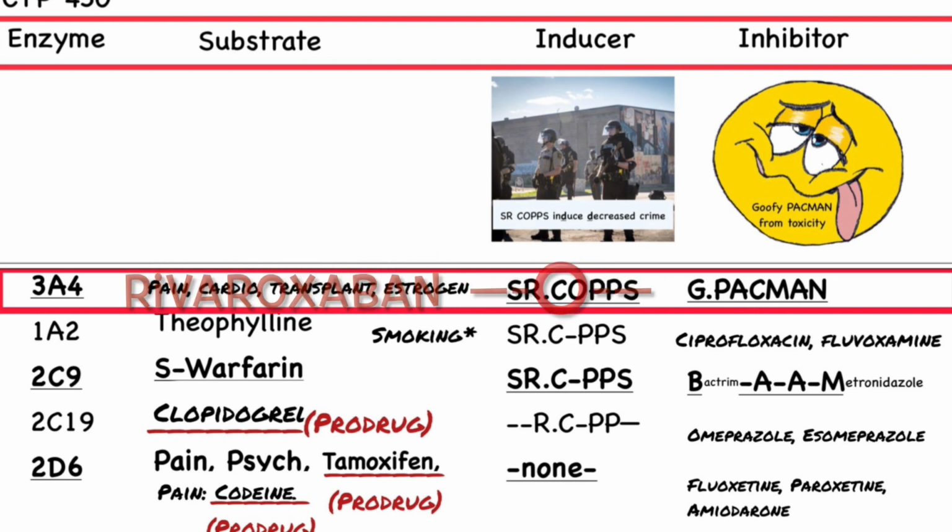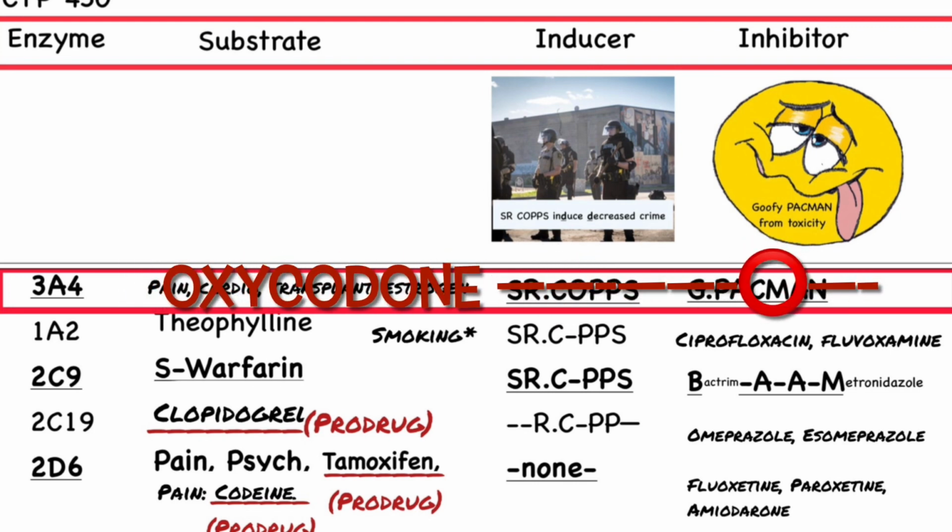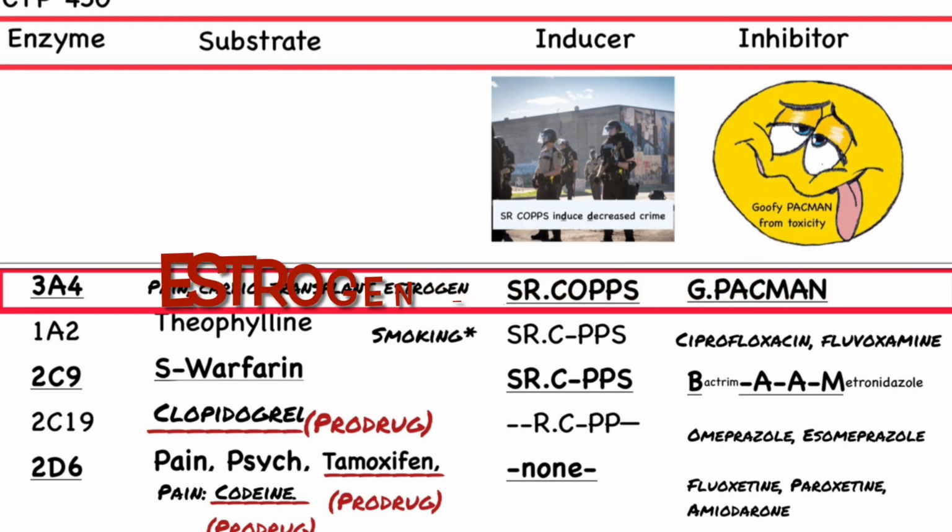So it's dangerous. Now let's pretend we have an opiate. How about oxycodone as a substrate? And then we have an inhibitor. Let's say we have a macrolide, clarithromycin. We take clarithromycin with our oxycodone, and since clarithromycin is an inhibitor, it will heighten the levels of the substrate, leading to potential toxicity, respiratory depression, and even death. These are some pretty big drug interactions.